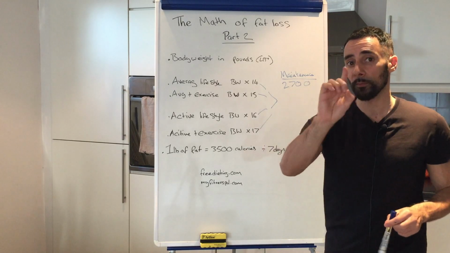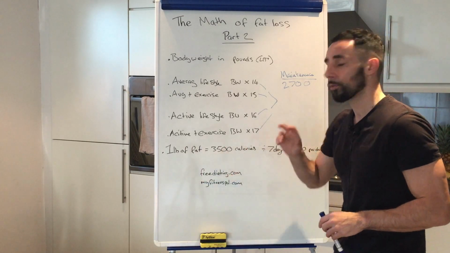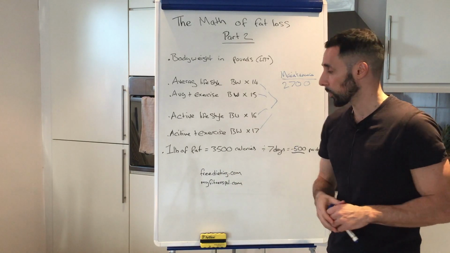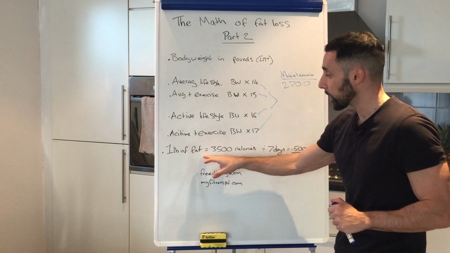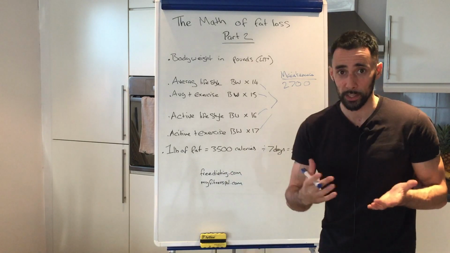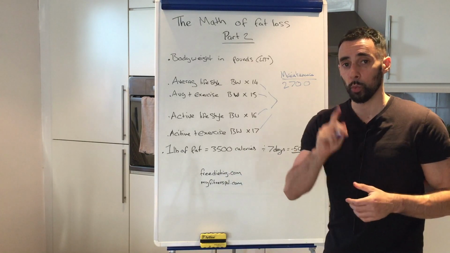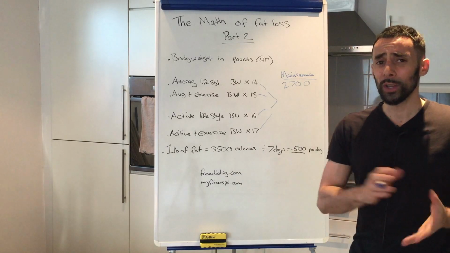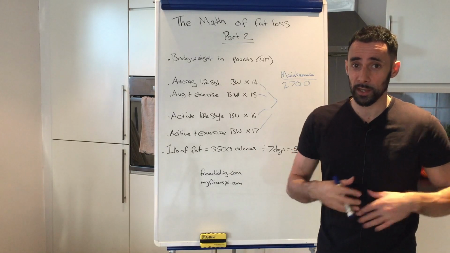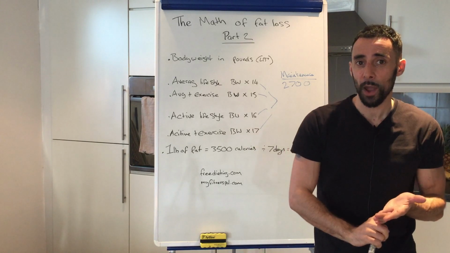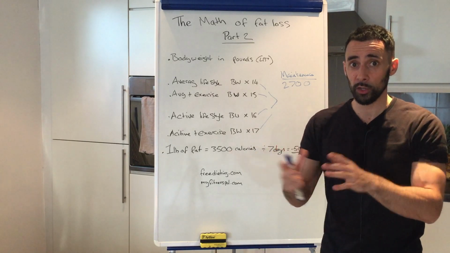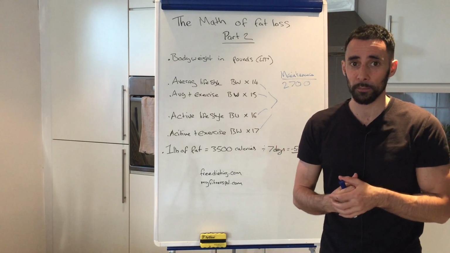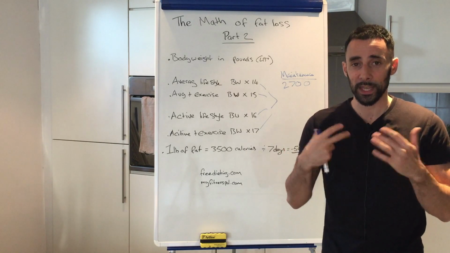So in 1 pound of body fat, there is 3,500 calories. Okay, 1 pound of body fat, 3,500 calories. So if we're looking to lose 1 pound per week, which is a good healthy range, if you're lean, if you can see abs in any kind of form, 0.5 pound to 1 pound per week is a good healthy range. If you're not lean, if you can't see any visible abs, 1 to 2 pounds per week is a good visible range.